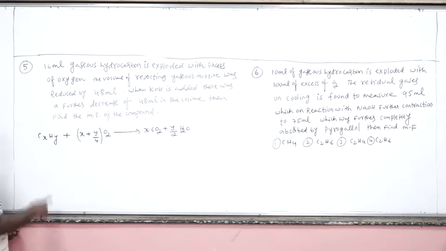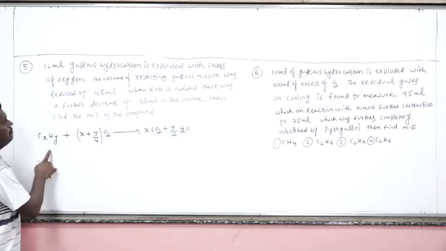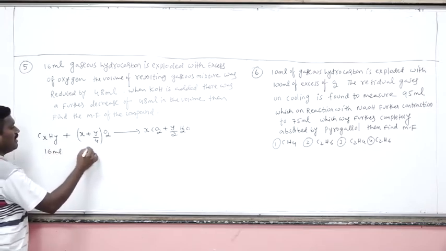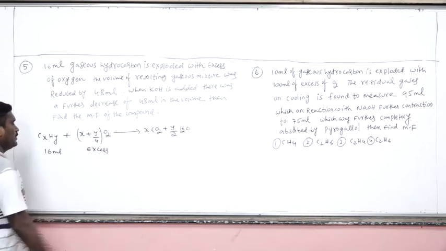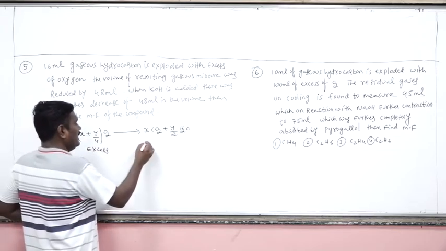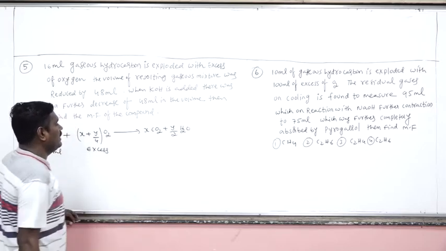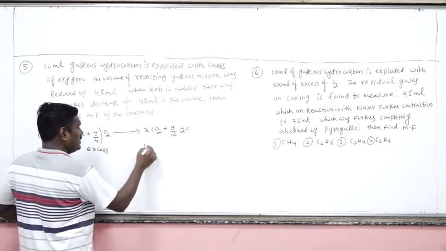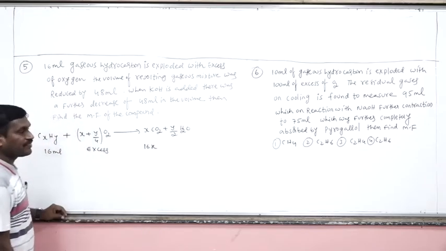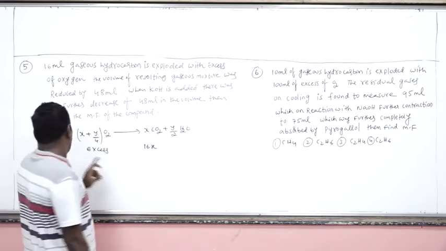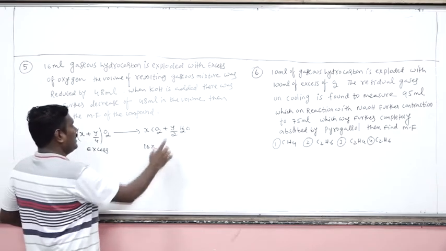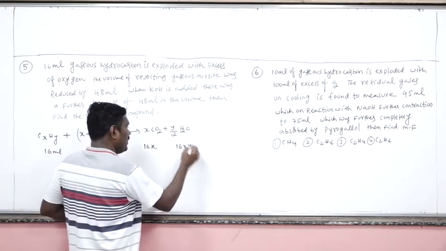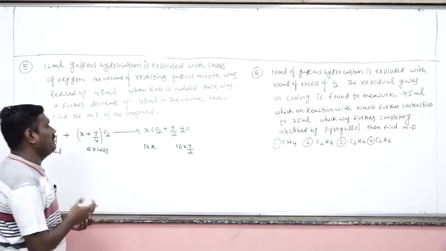Now here, you see, the hydrocarbon will be 16 ml. The oxygen will be given in excess. We don't know how much. Now, how many ml of CO2 will be produced? 1 volume gives x volume, so 16 volume gives 16 into x volume of CO2 produced. Now here, 1 volume gives y by 2 volume of water, so 16 volume gives 16 into y by 2 volume of water vapor.